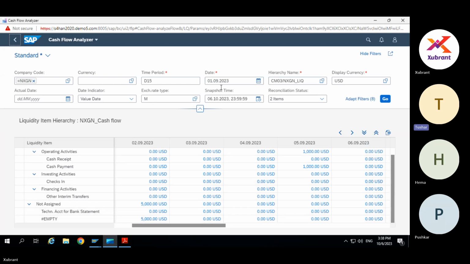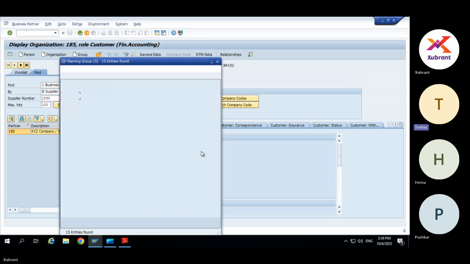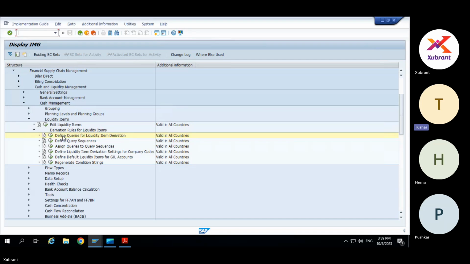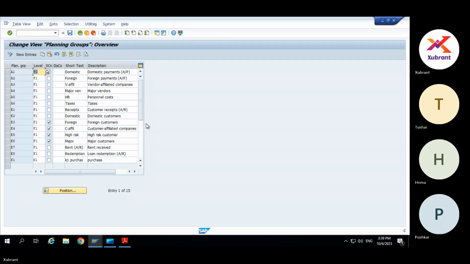But I think Hemant's question was how these AR/AP items get fetched. Amit, can you go to that screen, the BP master? You were showing something, the planning group. Somewhere something must be there to fetch all this data. What is that integration point? For example, if we see this planning group, which is domestic customer, I think last time we checked, if we post an invoice with this particular vendor or customer, somewhere we saw in the report, the cash flow analyzer, we see that amount. So that integration is what, I think, Hema, you're asking.